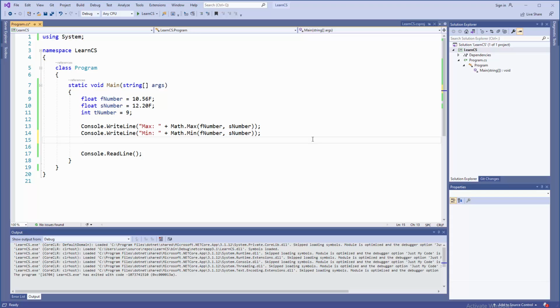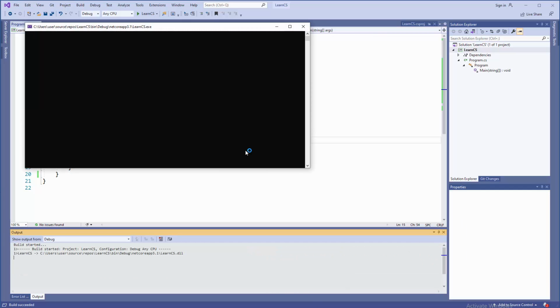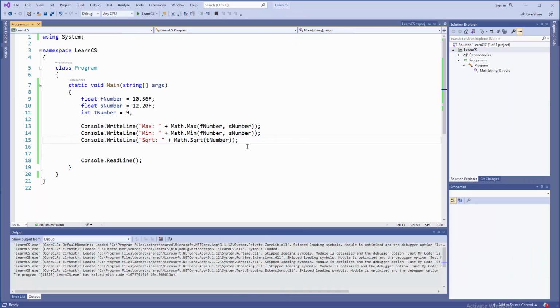Right, what about square root? Well, again, Console.WriteLine, and custom report will be Sqrt, a little bit of space, again Math class with a dedicated method which is Sqrt. We need to pass to it one parameter which is tNumber, 9. So let's do that. tNumber, and yeah, the N must be uppercased. We are going to get 3. There you go. Classical stuff.